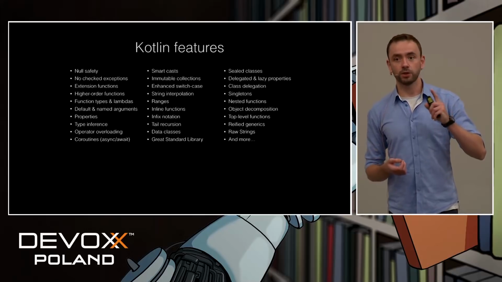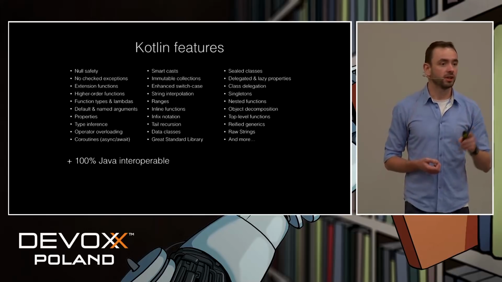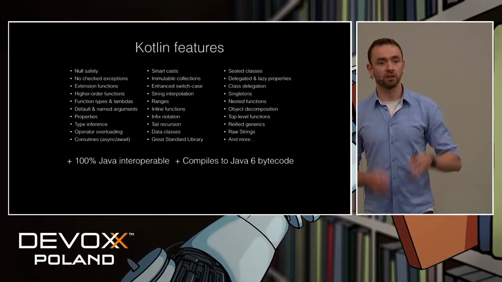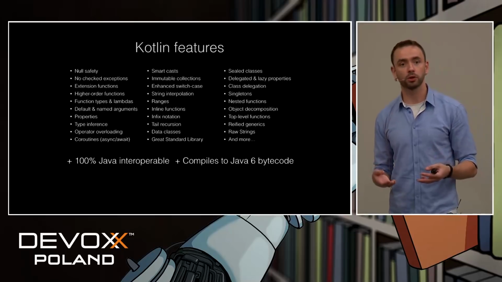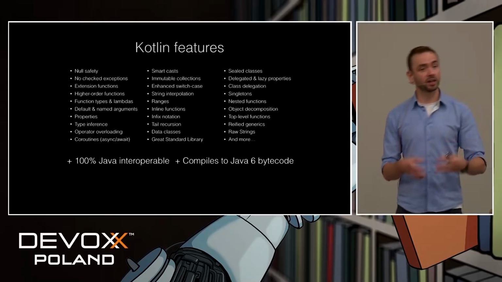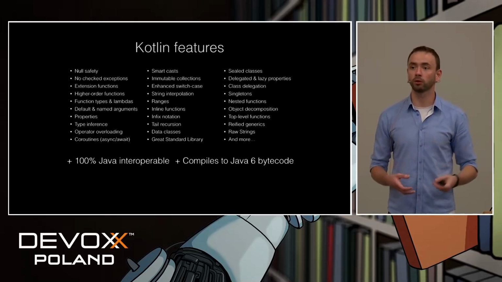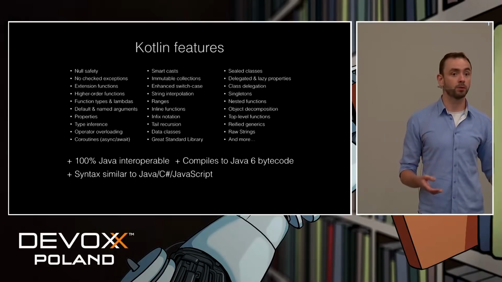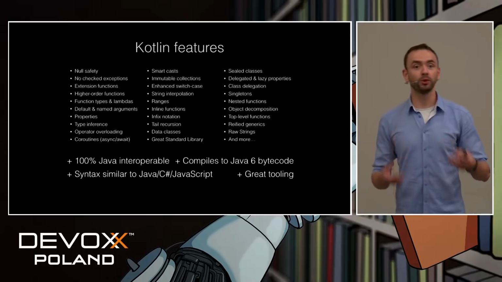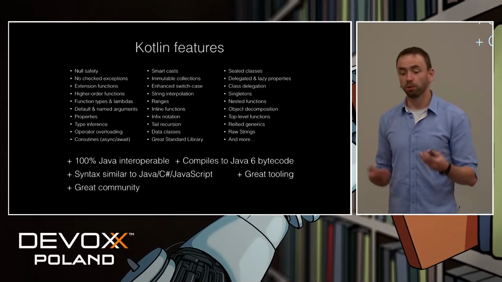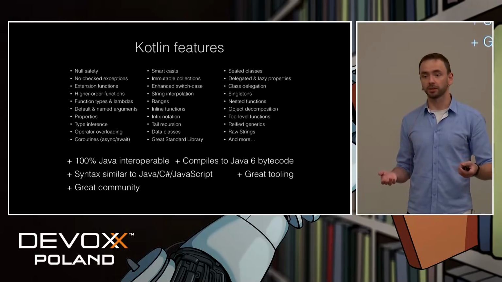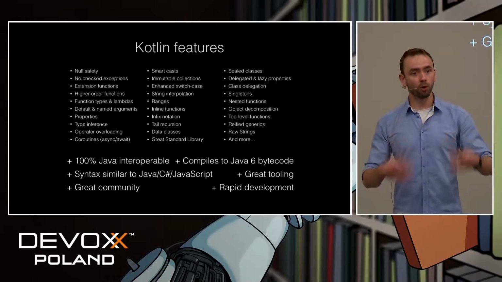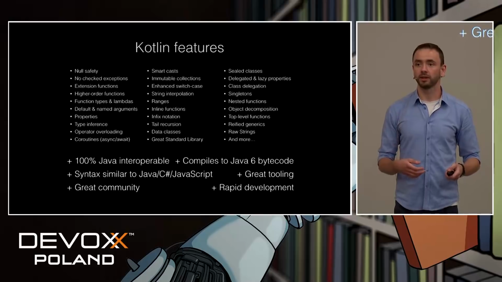And imagine that you have all of this, plus a seamless cooperation with Java in one project. Plus, it compiles even down to Java 6 bytecode, so you can easily introduce Kotlin into your projects file by file, class by class, even into your very old legacy projects. Plus, it has syntax which is similar to other languages that we use. Plus, it has great tooling because of JetBrains. Plus, it has great community, especially on Slack. And plus, it's still under rapid development, so Kotlin gets more and more features over time.